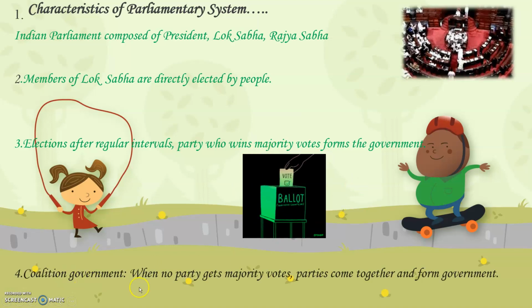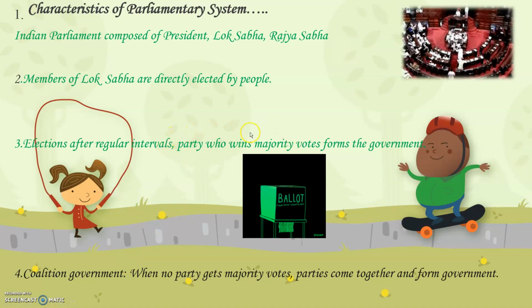Sometimes any two political parties both get the same amount of votes. The election is unable to identify a winner, and therefore both the political parties come together and form one government, and that is called a coalition government. Means what?